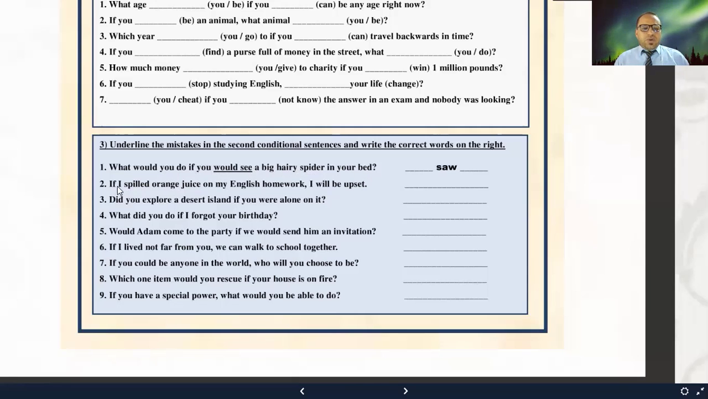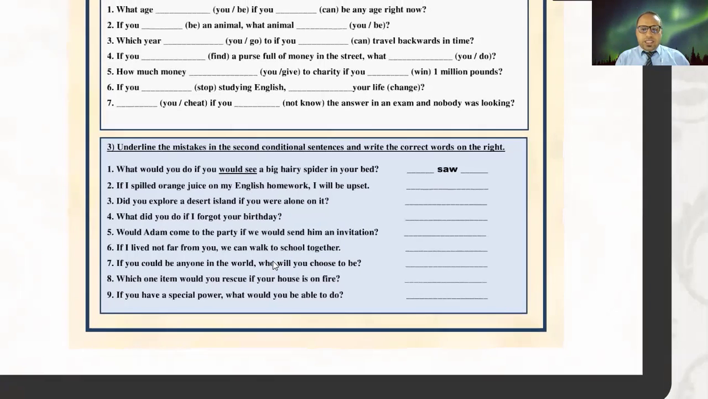The second one, if I spilled orange juice on my English homework, I will be upset. So the if clause is correct, but what's wrong with the main clause? We do not use will, we use would, okay? I would be upset. So here, will should be would, right? So please do the same with the other examples and find the mistake or find the word that is incorrect.